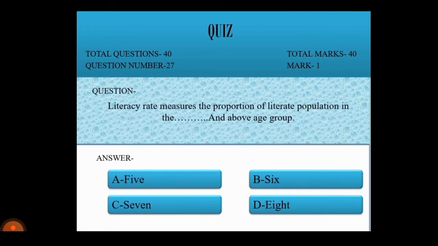Question 27. Literacy rate measures the proportion of literate population in the dash age group and above. Option A, 5, B, 6, C, 7, D, 8. Correct option is 7.